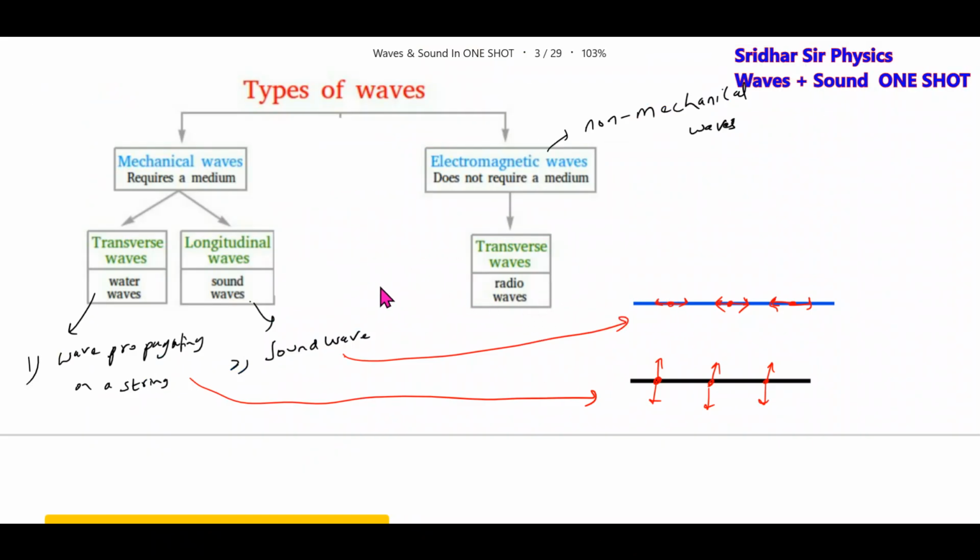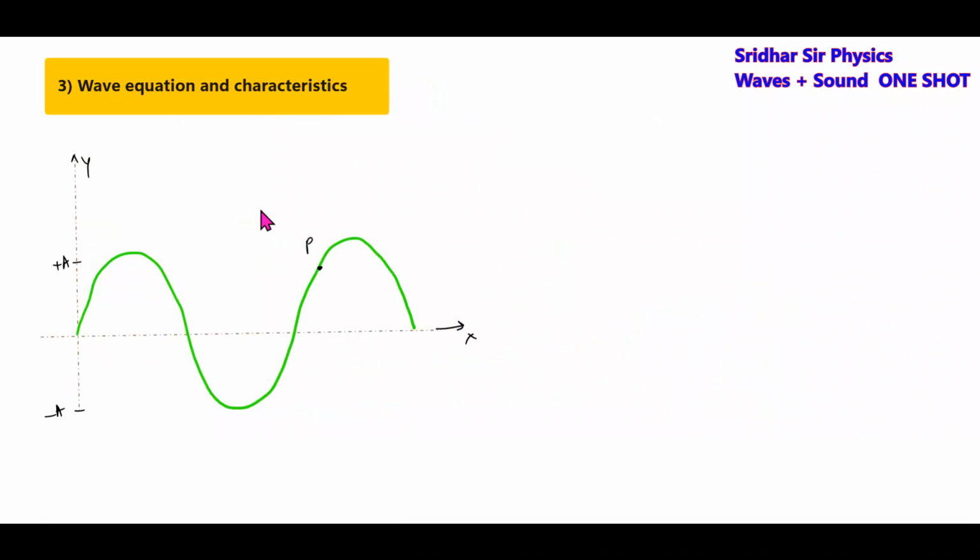In case of the longitudinal or the sound wave, the wave will propagate along the x-axis and the particles of the medium will vibrate along the x-axis. In case of the transverse wave, the wave will propagate along the x-axis, and the particles of the medium will vibrate along the y-axis. So that's the basic idea of longitudinal and transverse mechanical waves. This particular thing we'll call a string or a rope, anything you can call it.